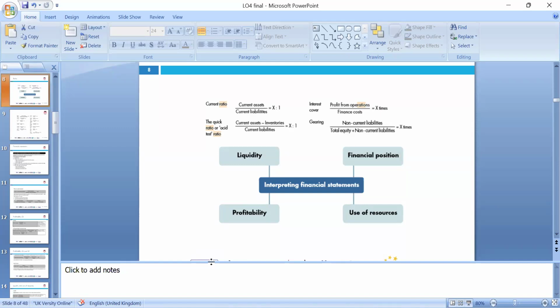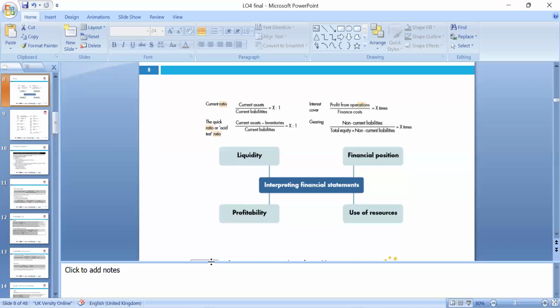Then we have the quick ratio, because sometimes inventory is not the most liquid and we want the most liquid. So current assets minus inventory divided by current liabilities. There is a benchmark of 2 to 1 for the current ratio, and 1 to 1 for the quick ratio, which means £1 worth of assets to £1 worth of liabilities.